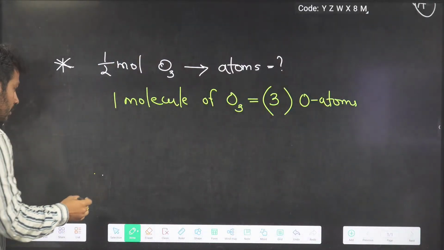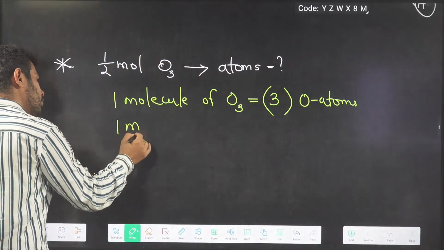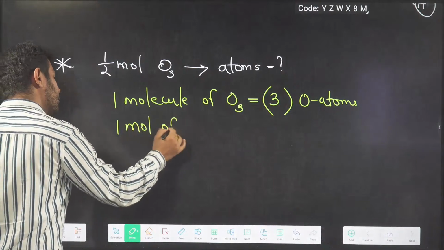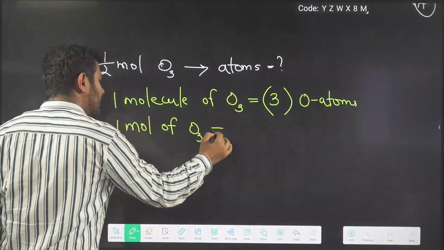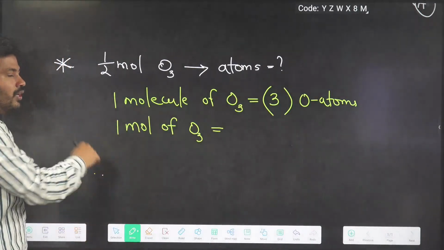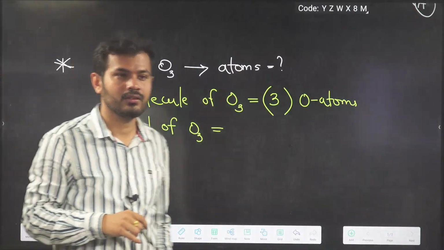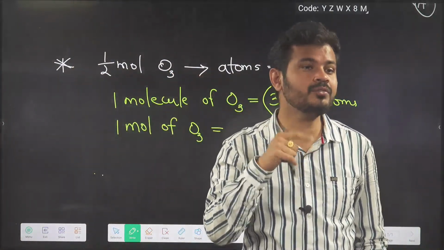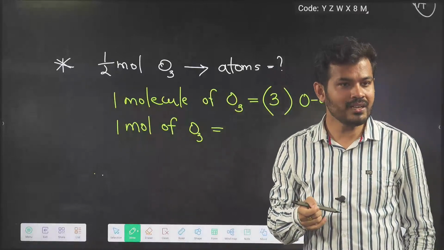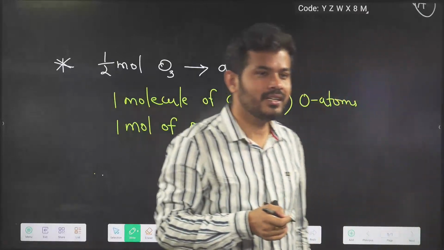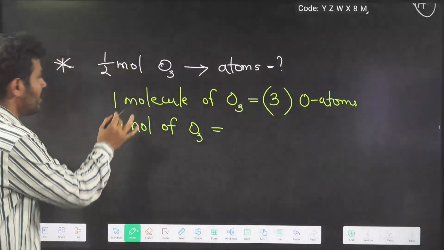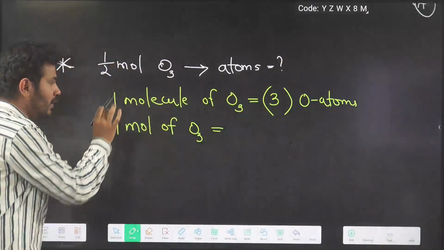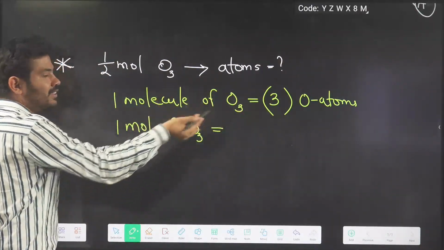Now you tell me, if I take 1 mole of O3, if 1 molecule contains 3 atoms, 1 mole contains how much?